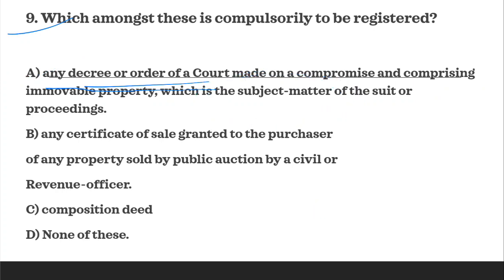So read properly: if it is the subject matter of the suit in a compromise decree, then it is not compulsorily registrable. But if it is not the property which is the subject matter of the suit, then it is compulsorily registrable. So none of these is the answer. None of these is compulsorily registrable.